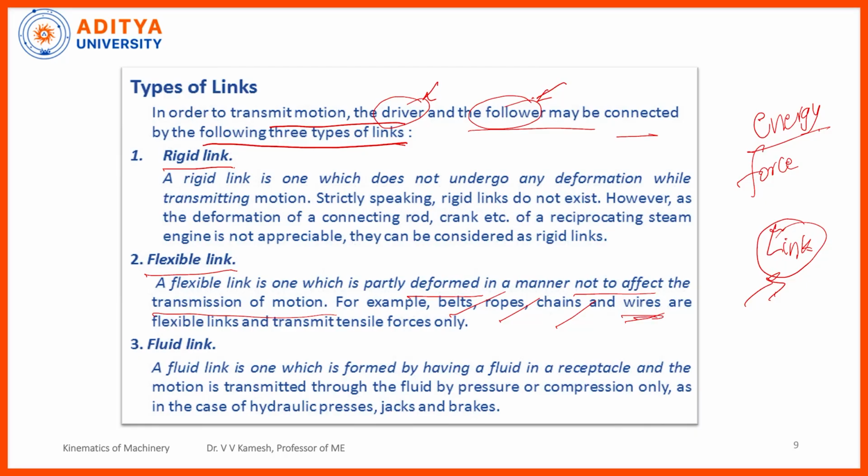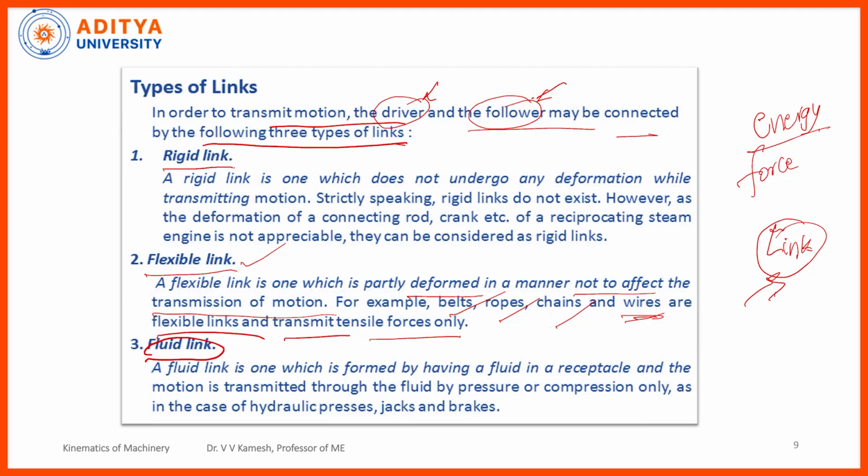Generally we used to have the steel wires, right, a long high diameter, okay. So, wires, these are all the flexible links and transmit the tensile force only, right. So, the belts or ropes or chains, they will transmit the tensile force. So, these are called the flexible links.